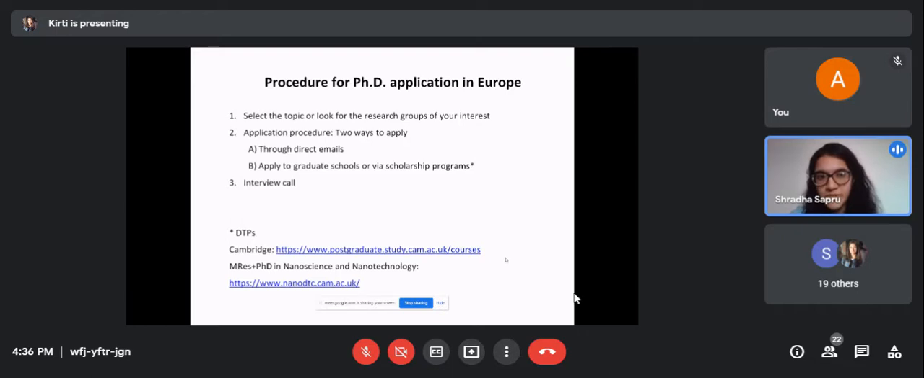And of course, if your application goes through, then you have an interview call. You first have an interview with the faculty you're interested to work with, and then with the department. But this could vary based on the program that you apply for. So if you want to know in detail about any of these 3 points, you can either ask me, Kirti, or Ajay at the end. We can maybe further elaborate on them.